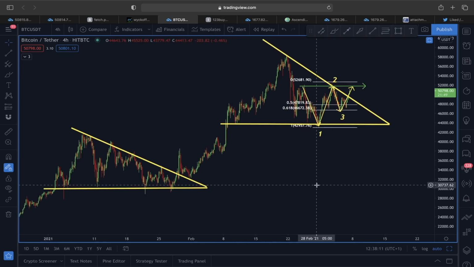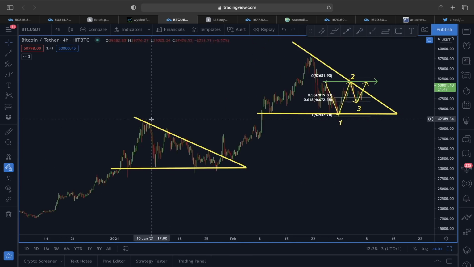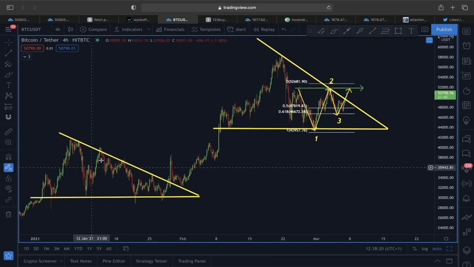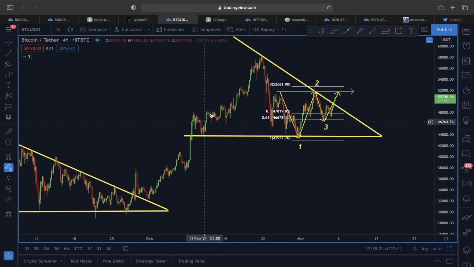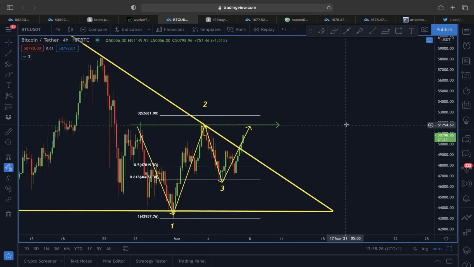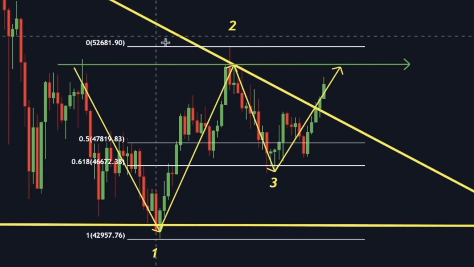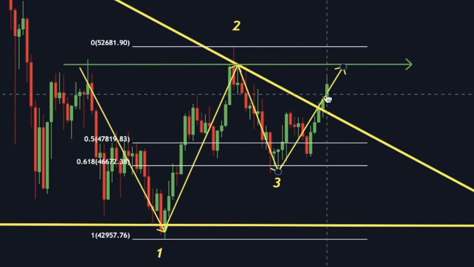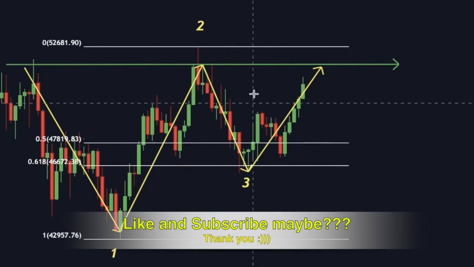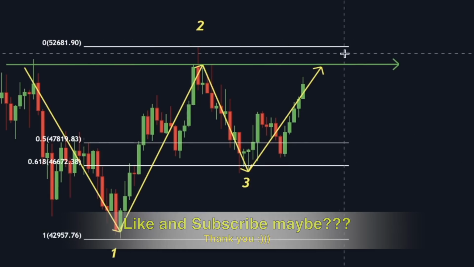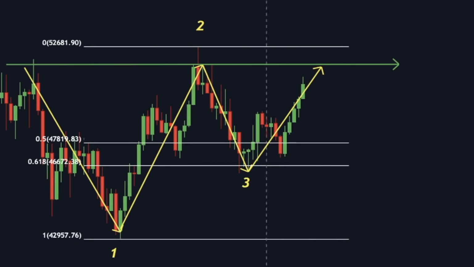Yesterday, if you have watched my video, I talked about this price structure here. I gave you guys 2 different scenarios, one with the falling wedge and another one with this descending triangle. But I said to you, it doesn't matter whichever scenario is going to play out, it is flashing us some impulsive move that could be preparing here right now. And look at this guys, right now the price here has clearly broken out of this upper line of this descending triangle. You can see here the price was also forming this 1 2 3 reversal scenario, which we talked about in my yesterday video.